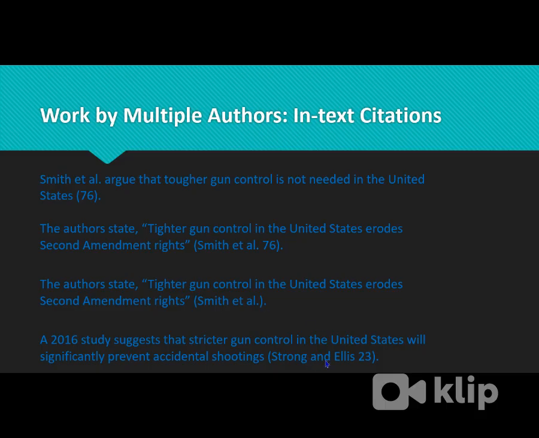And if you just have two, you can just give us an "and." A 2016 study suggests that stricter gun control in the United States will significantly prevent accidental shootings. And this is by Strong and Ellis, page 23. And that's how in-text citations are done. It's kind of simple. Hope it helps.